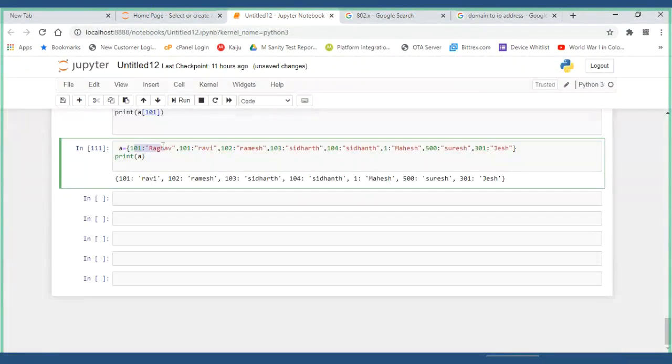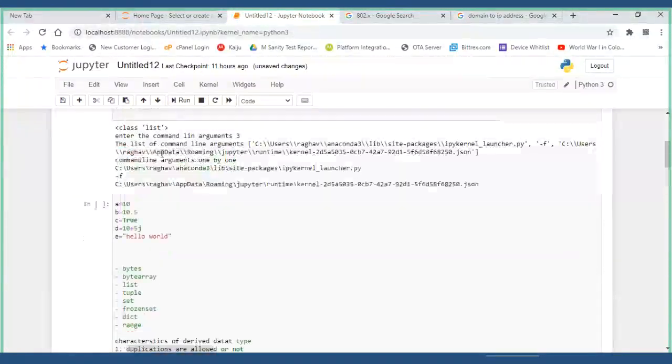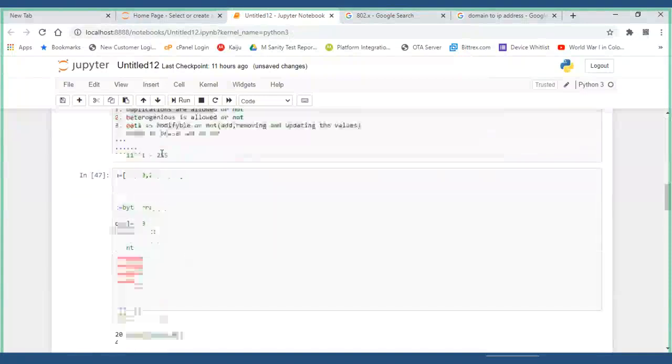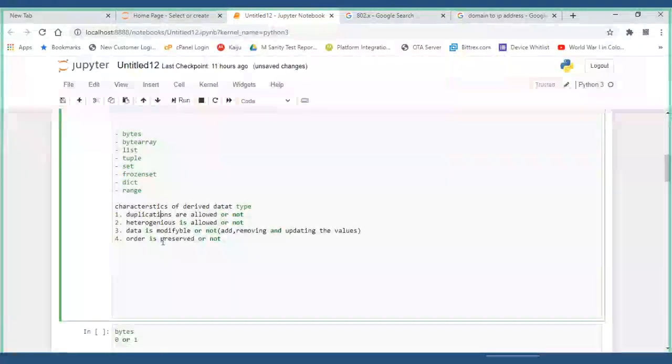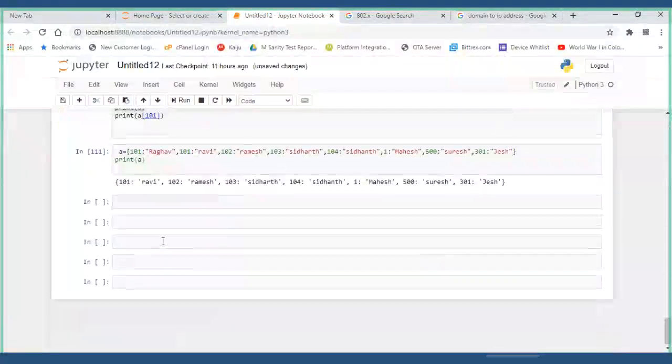Am I correct or not? So, is duplication allowed or not? No, not allowed. Okay. Now, first thing we have cleared. Duplications are not allowed. Now, heterogeneous. Values, it is waste. You can give anything. Now, key is the only important thing.